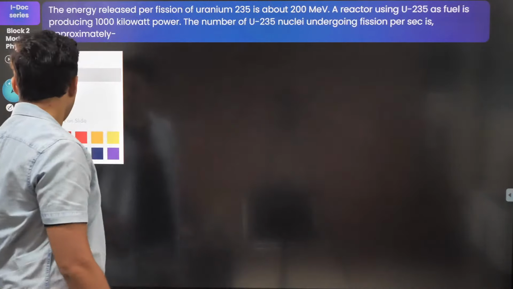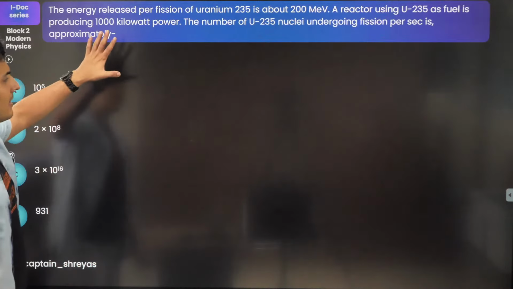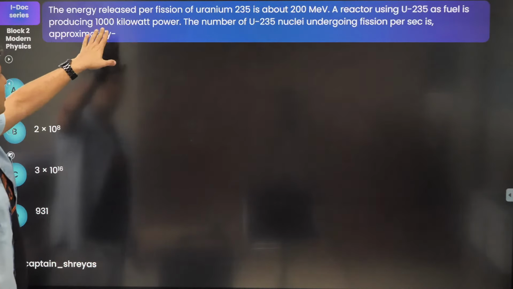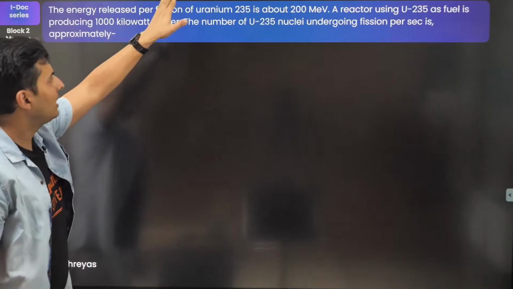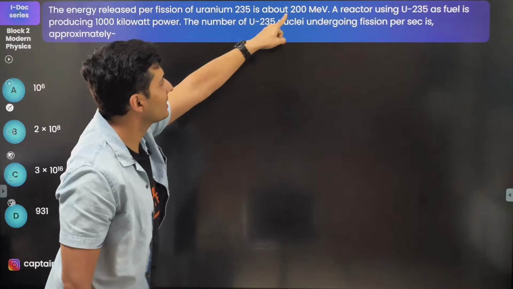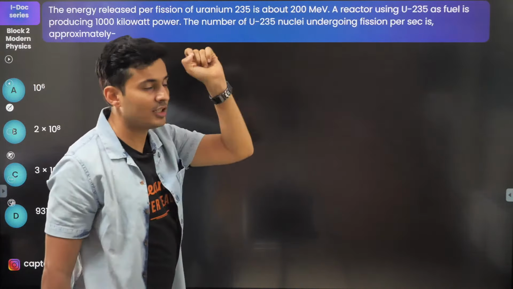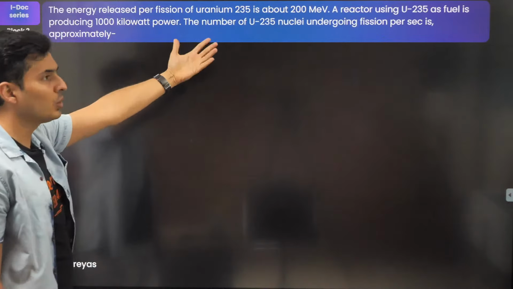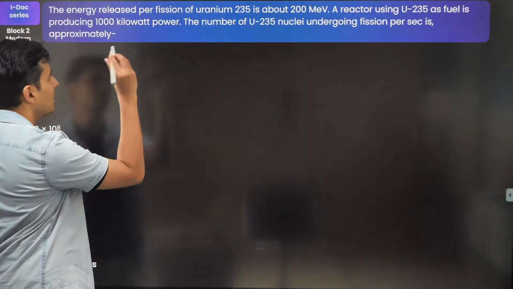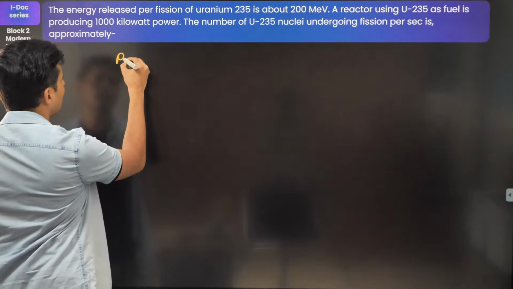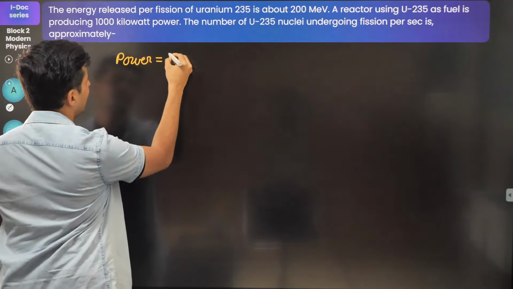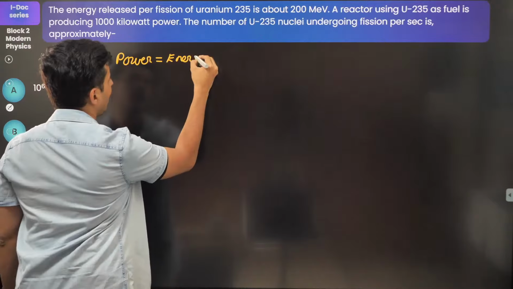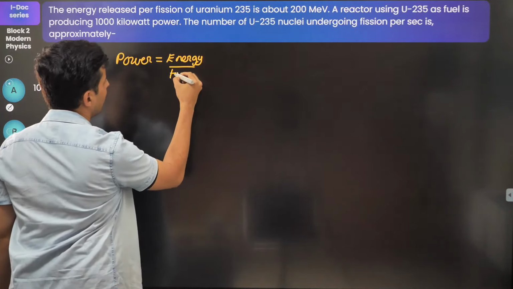First of all, here this fuel is being used to produce this much power, and this uranium atom produces this much energy for one fission. So the question is, how many nuclei are undergoing that nuclear fission? So guys, here is what I will do. The power is nothing but energy per unit time.